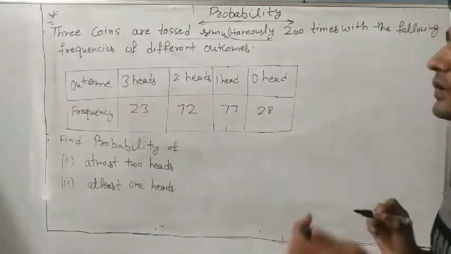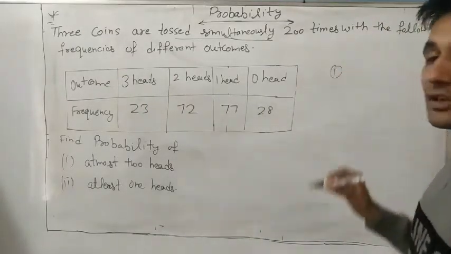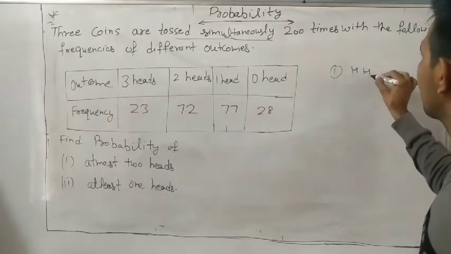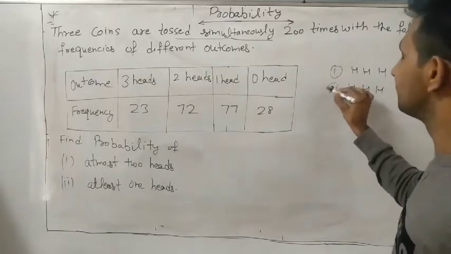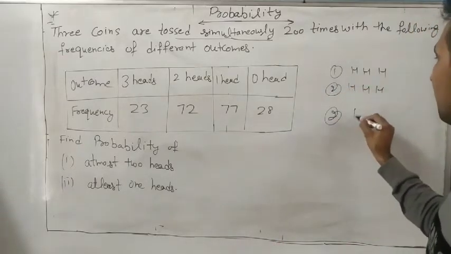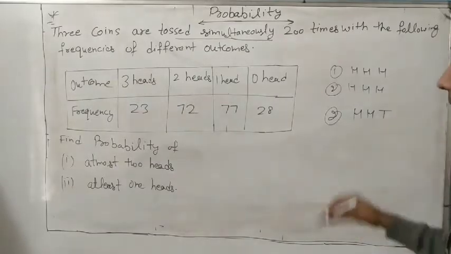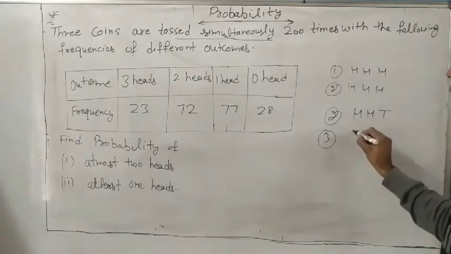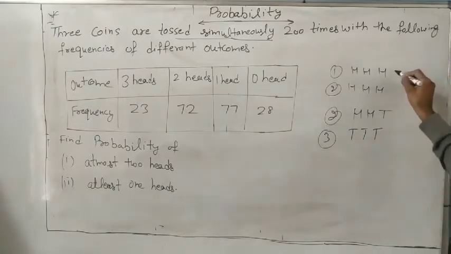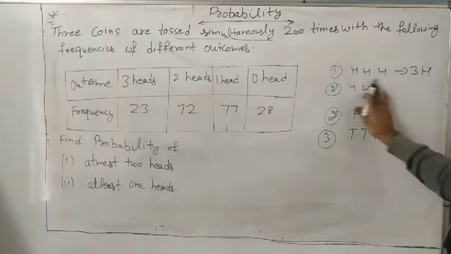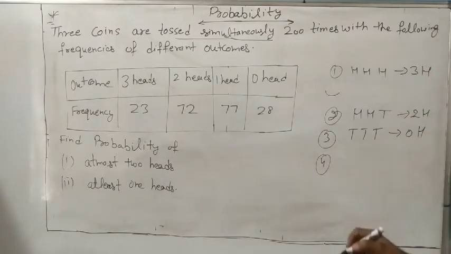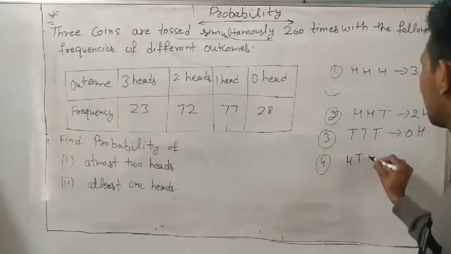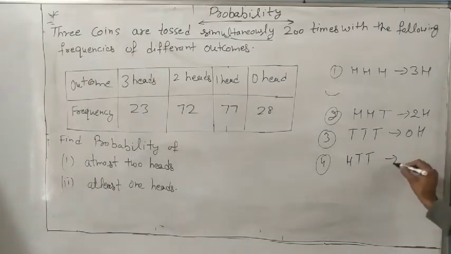Suppose you throw 3 coins together, maybe every time head comes. Next time also maybe head comes. Next time maybe 2 heads come, maybe 1 tail comes. Maybe all are tails. So it means 3 heads, 2 heads, 0 heads, and 1 head comes only 1 time. If head is 1 time, it means tail is 2 times, so it means 1 head.